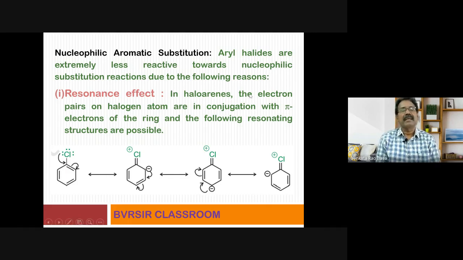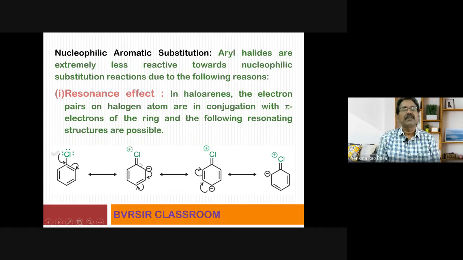Resonance effect. In haloarenes, the electron pairs on halogen atom are in conjugation with pi electrons of the ring, and the following resonance structures are possible. You observe this one, this is the benzene ring. This benzene ring has how many pi electrons? It has 6 pi electrons already. They are delocalized. So that means there is plenty of electron density on the benzene ring. Now what is happening is there are 3 lone pairs of electrons on the Cl atom. Out of these 3 lone pairs of electrons, chlorine is in a position to donate at least 1 lone pair of electrons to the benzene ring.